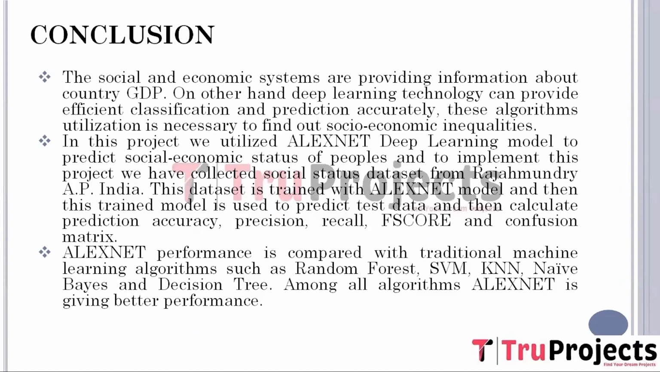The conclusion here is this project uses the AlexNet deep learning model to predict the socio-economic status of people. A dataset from Rajahmundry, AP, India is trained using the AlexNet model, which then predicts test data and calculates prediction accuracy, precision, recall, F-score and confusion matrix. Compared to traditional machine learning algorithms like random forest, support vector machines, KNN, naive Bayes and decision trees, AlexNet offers better performance. This approach helps identify socio-economic inequalities and improves the overall efficiency of social and economic status.